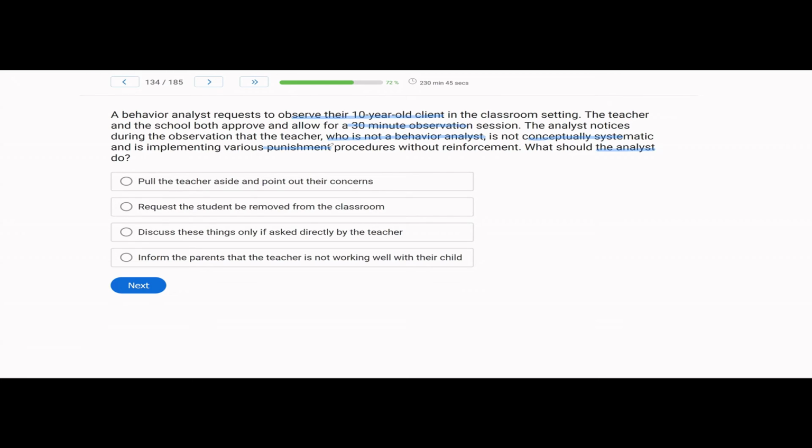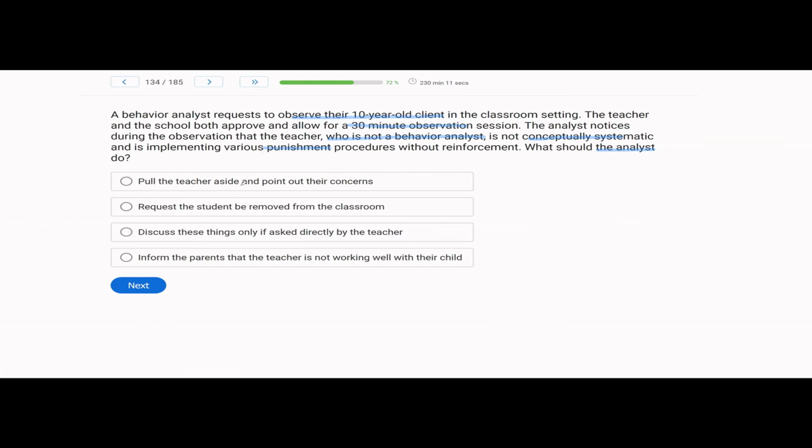So you want to be very careful when collaborating that you are aware if someone is or isn't a BCBA. Because if they're not, you are not to hold them to the same ethical code and guidelines that we abide by. You're not to hold them to the same task list. They go off of different rules. They go off of different policies. So if we have this teacher who's not being conceptually systematic and is implementing punishment, well, guess what? That is not our business because this is her classroom that we are observing.